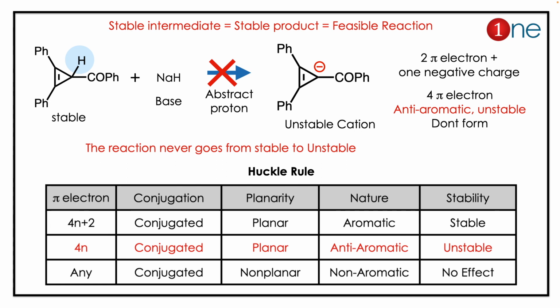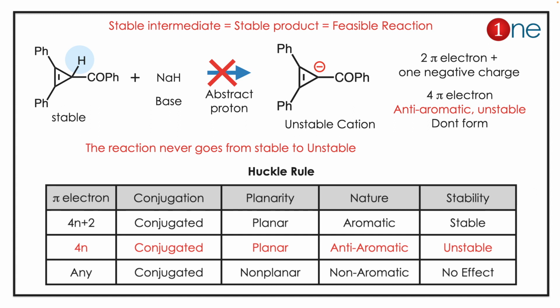The reaction is not feasible. The reason lies in the aromaticity. Here the intermediate formed is anti-aromatic. Here you have cyclopropene, which has an alkene group, a double bond contribution, and an anion, which is a 4 π electron system, which is conjugated and planar and anti-aromatic. It's highly unstable.